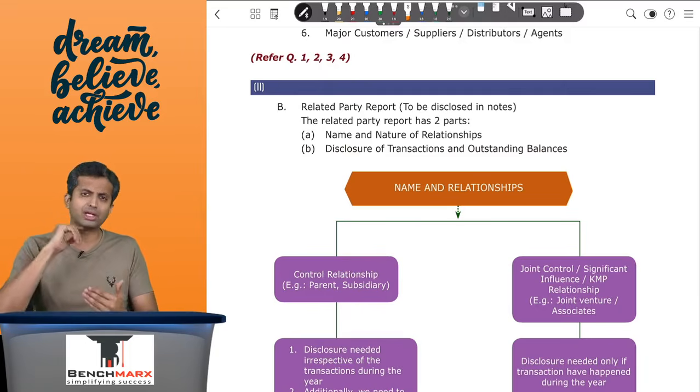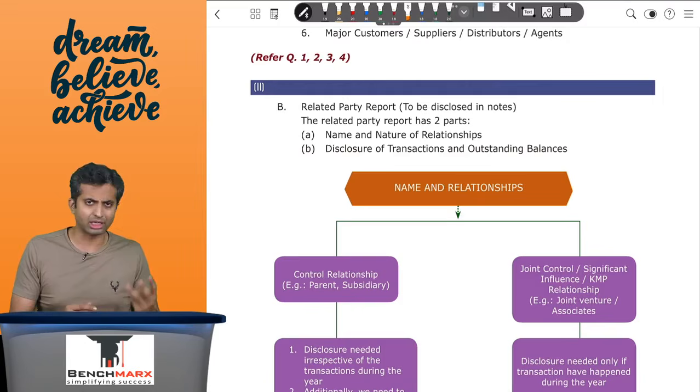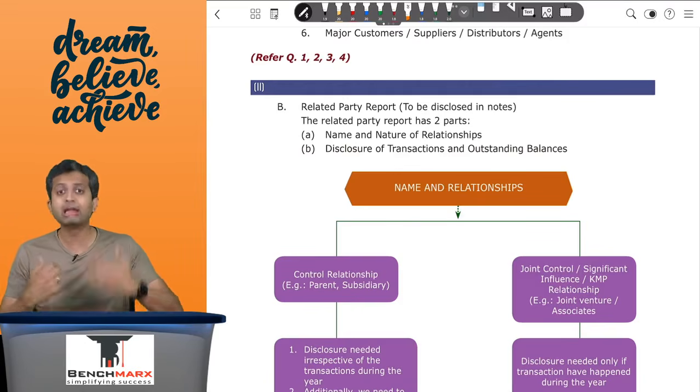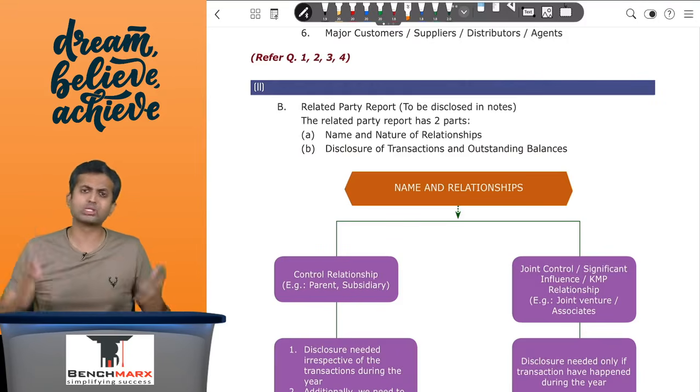Secondly, in case of parent entities, you need to segregate the parents into three categories. First, there is the immediate parent, if any. So if there is a chain of holding, then the immediate parent. Next, the ultimate parent, who is the ultimate holding company.